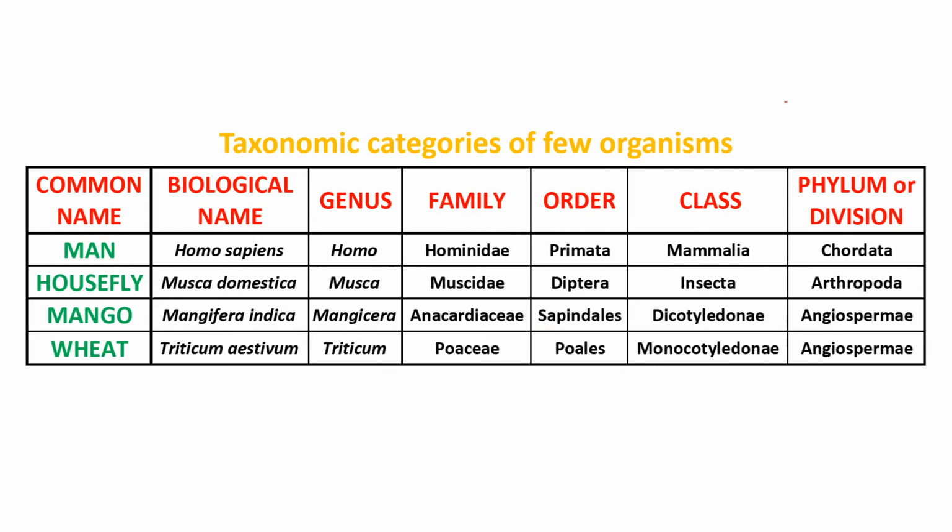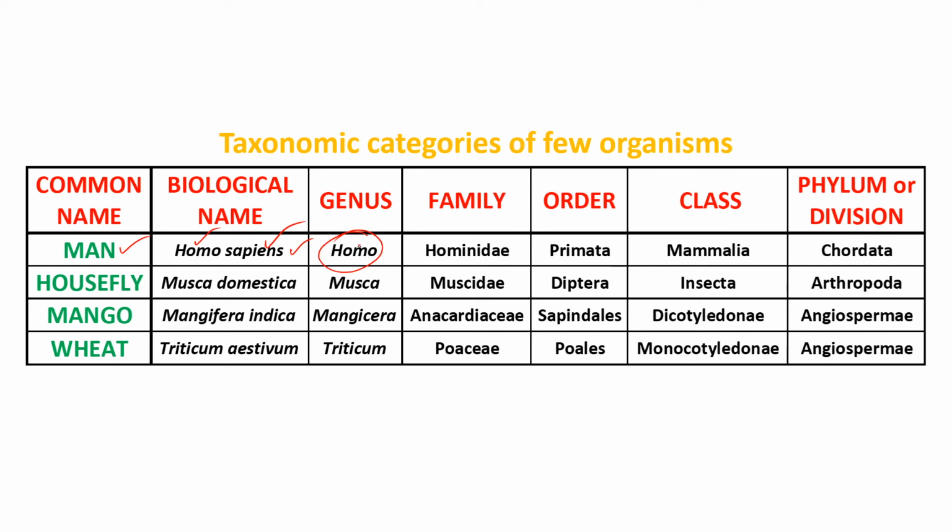The next topic is the taxonomic categories of a few organisms. As we have discussed, genus, species, family, order, class, phylum or division, and next is the kingdom. Based on the discussion till now, we have taken a few organisms like man, housefly, mango and wheat. These are common names, and to the common names we have given biological names. For example, the biological name of man is Homo sapiens. Sapiens is the species epithet, and Homo is the genus.